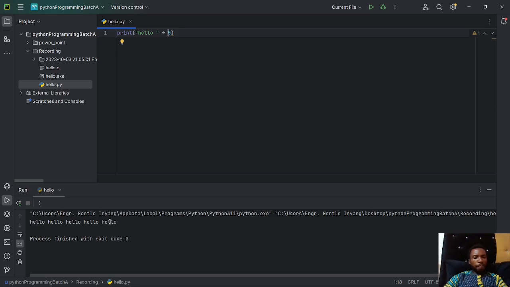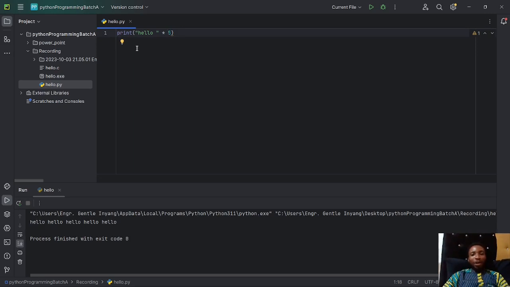All right. Now think about it. What if I want to print hello in a vertical line, not horizontal? I don't know if that's horizontal or vertical. Sometimes I'm confused with that, but just figure it out and help me write in the comment section. All right. So what if I want to print it on a straight line, right?